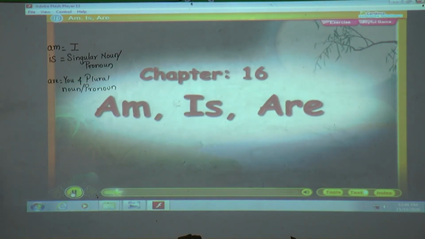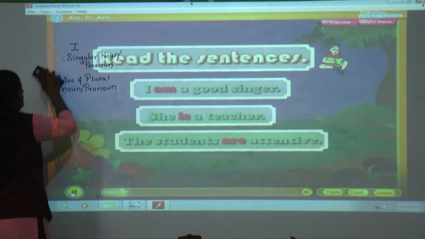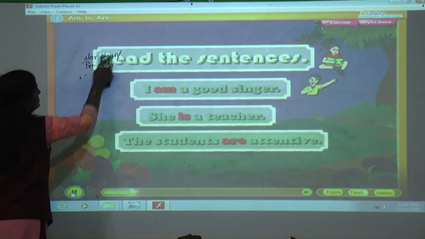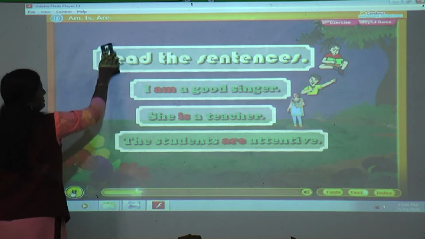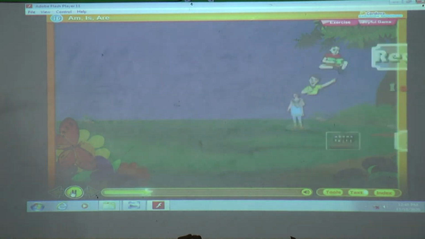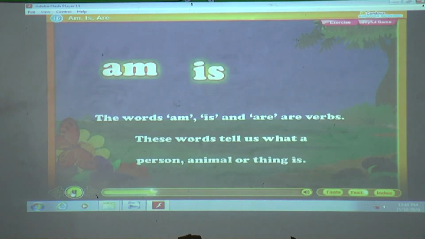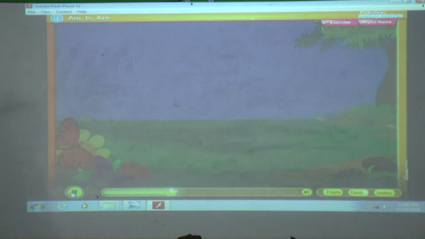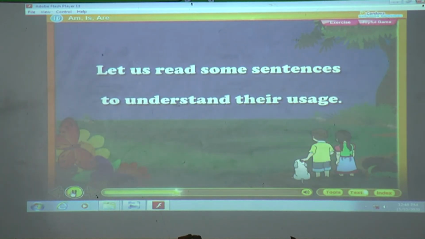Am, is, are. Read the sentences. I am a good singer. She is a teacher. The students are attentive. The words am, is and are are verbs. These words tell us what a person, animal or thing is. Let us read some sentences to understand their usage.